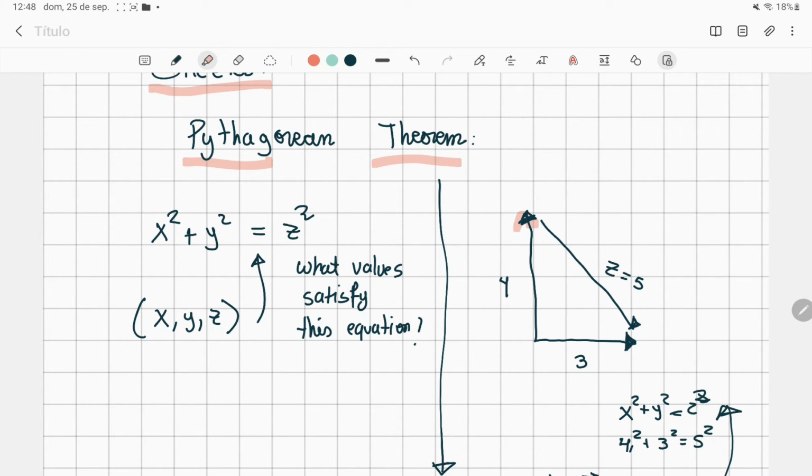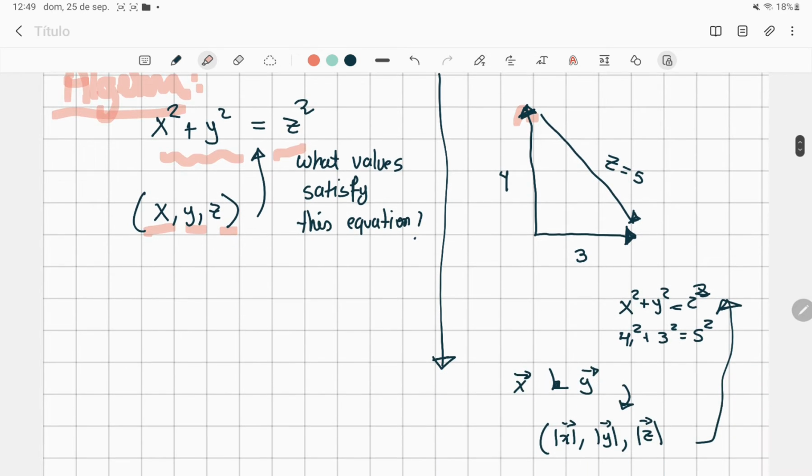So on the algebra side, people were asking each other, if we have x squared plus y squared equals z squared, what are the values x, y, and z that satisfy this equation? And then they started working with algebra.